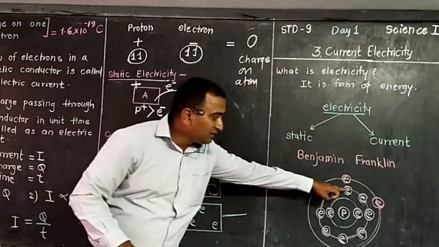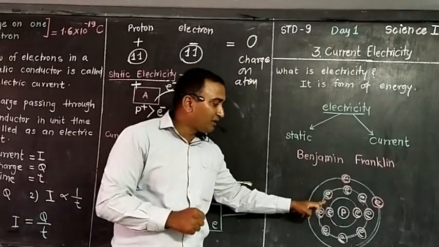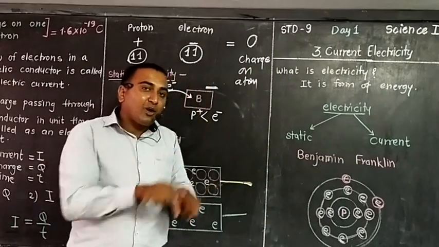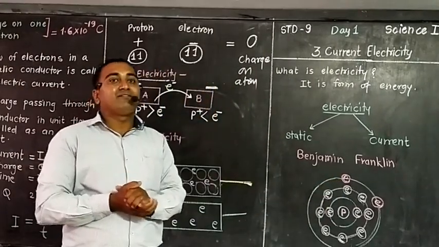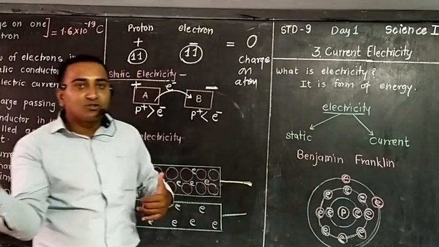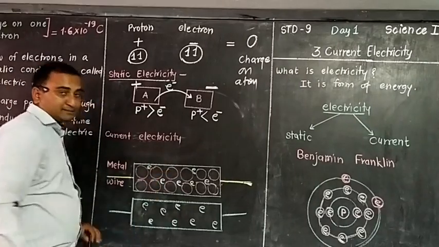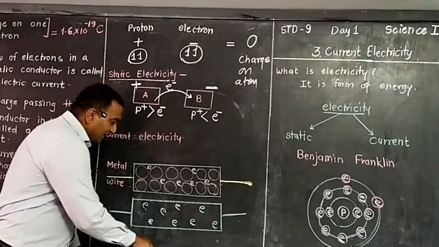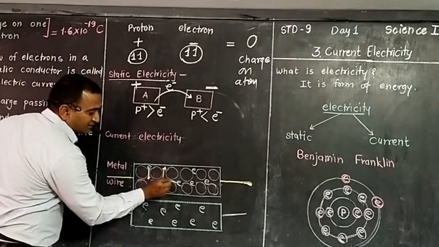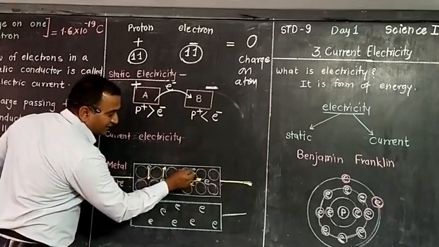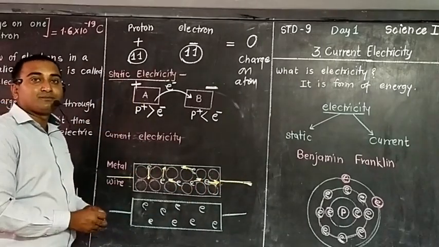Here we have discussed that these electrons are very firmly bound to the nucleus, so they revolve along their orbit. But those which are free electrons can skip out from their atom, and they are out of the atom. But see here, anyhow they are moving. This one is moving downward, this one upward, this one to this side, this one again to this side, this one backward, this one forward. So what is the motion of the electron?